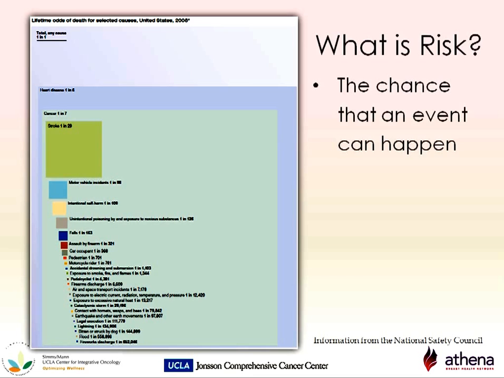Risk is simply the chance an event can happen. The graphic on the left shows the lifetime risk for both men and women to die due to a particular event. The larger the boxes, the higher the risk for death by that incident. This arrow shows the lifetime risk that a woman will die from breast cancer. As you can see, it is in between the risk to die from a stroke and to die in a car accident.